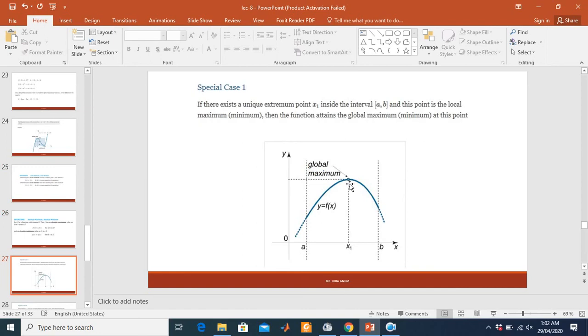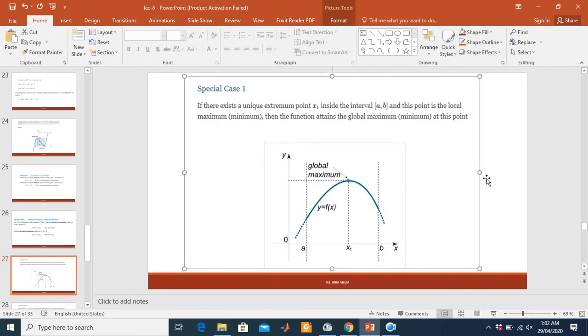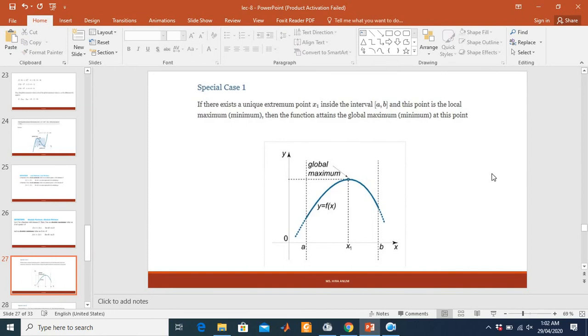Because the function turns from increasing to decreasing or from decreasing to increasing, it has only one point, which is the global minimum or global maximum.